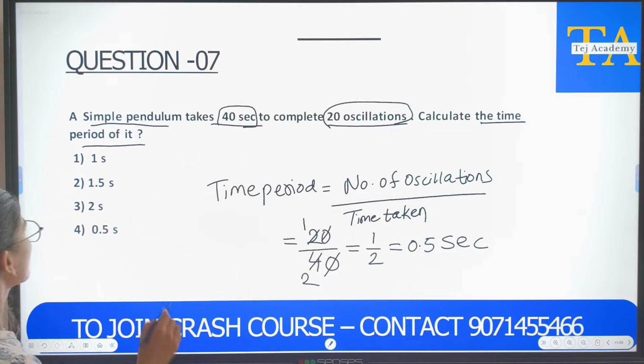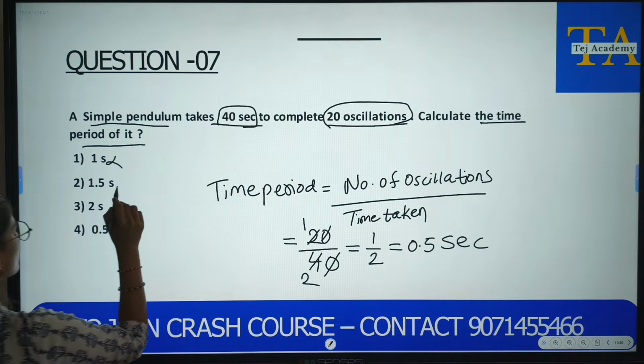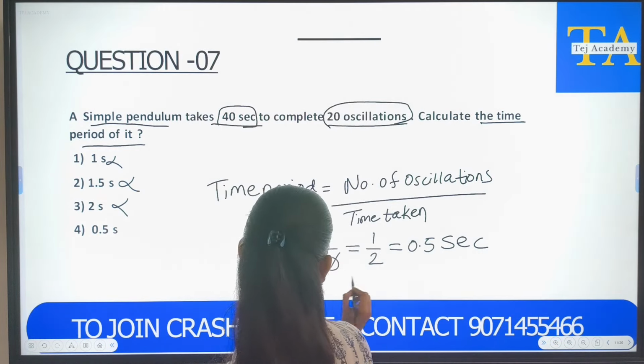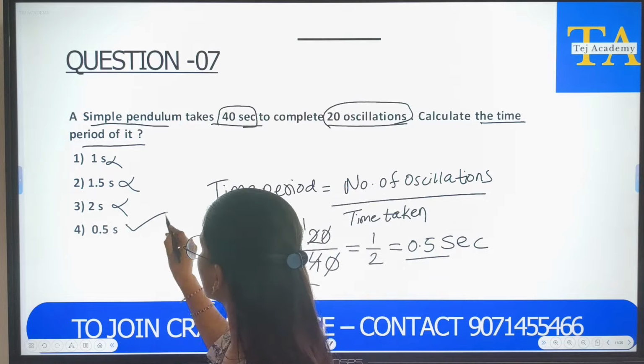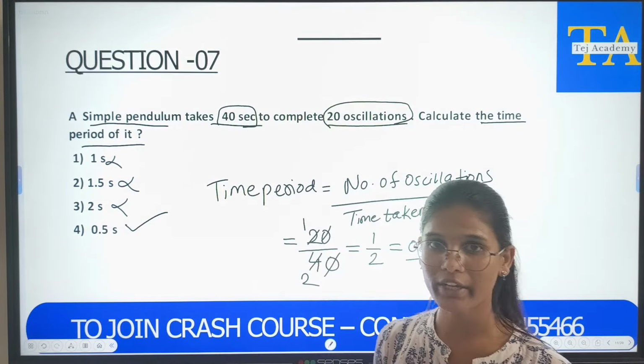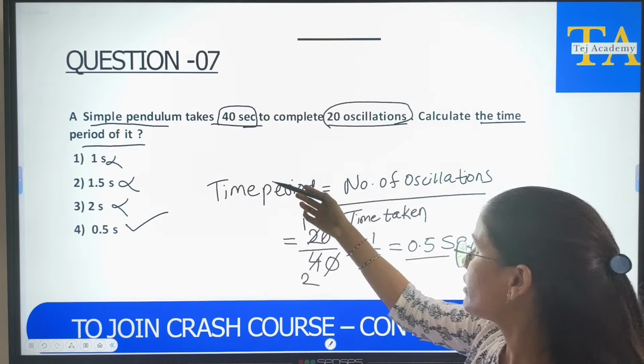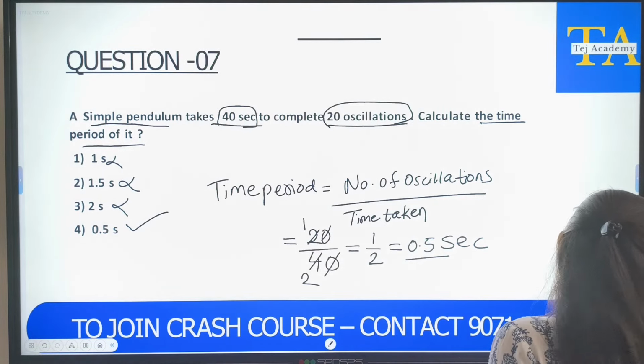So, let us see. 1 second? No. 1.5 seconds? No. 2 seconds? No. What we got? 0.5 seconds. So this is our answer. So whenever you get a question about time period, you should notice how many seconds they have given and how many oscillations. Next question.